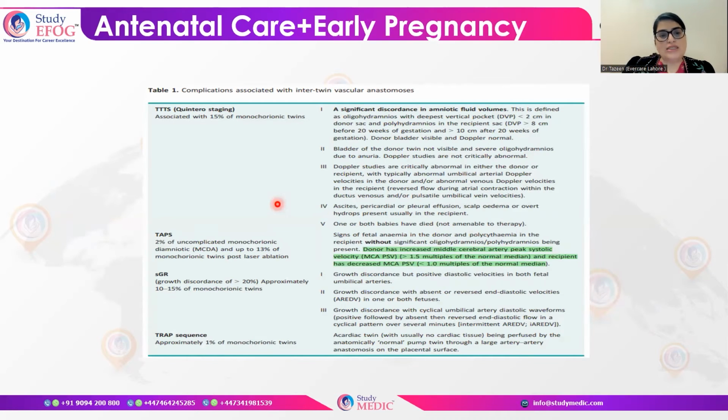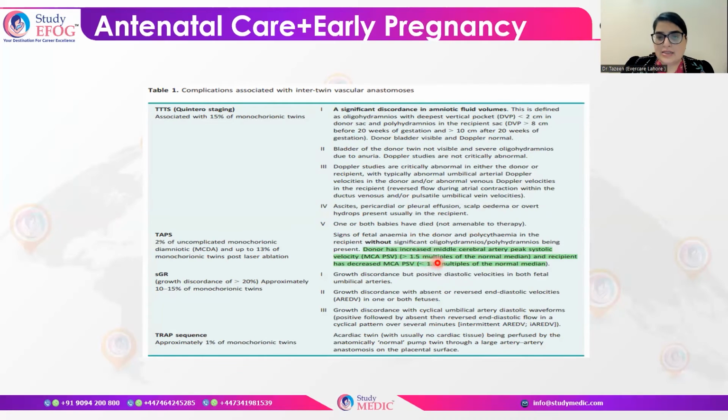Twin anemia polycythemia sequence can be present in 2% of uncomplicated monochorionic diamniotic pregnancies, and up to 13% of monochorionic twin pregnancies after laser ablation. There can be signs of fetal anemia in the donor and polycythemia in the recipient without significant oligohydramnios and polyhydramnios being present.